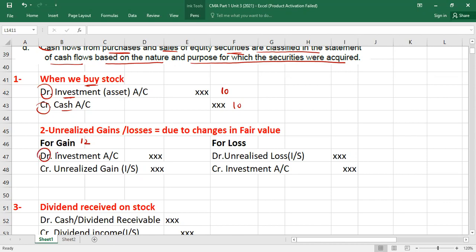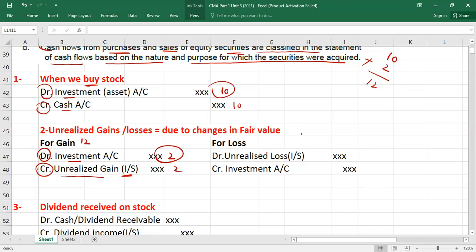So we will debit what? Investment account by $2 and you will credit what? Unrealized gain, which will be taken to the income statement, by $2. Initially, your investment was recorded at $10. You will add here because again investment is debited by 2. Automatically, it will reach $12. Understood? And this gain you will also take to the income statement.